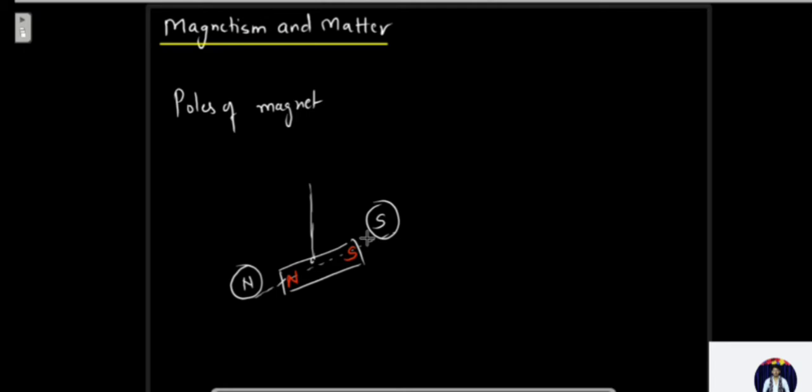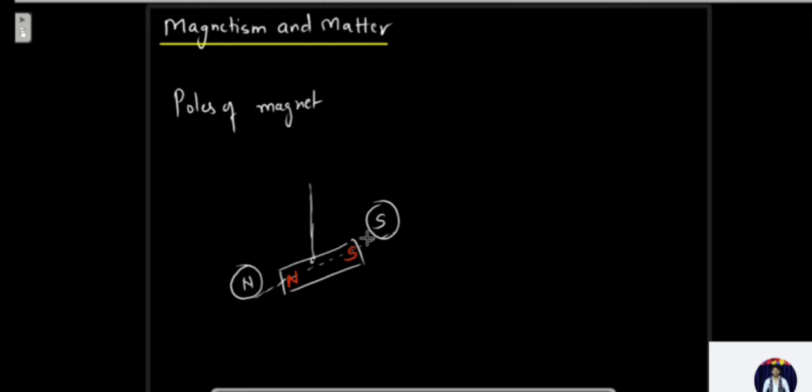The third property was that like poles are going to repel and unlike poles are going to attract. If the north pole of a magnet is brought near the north pole of another magnet, what will happen? They are going to repel each other. If the north pole of one magnet is brought near the south pole of the other magnet, they are going to attract each other. This is the third property.